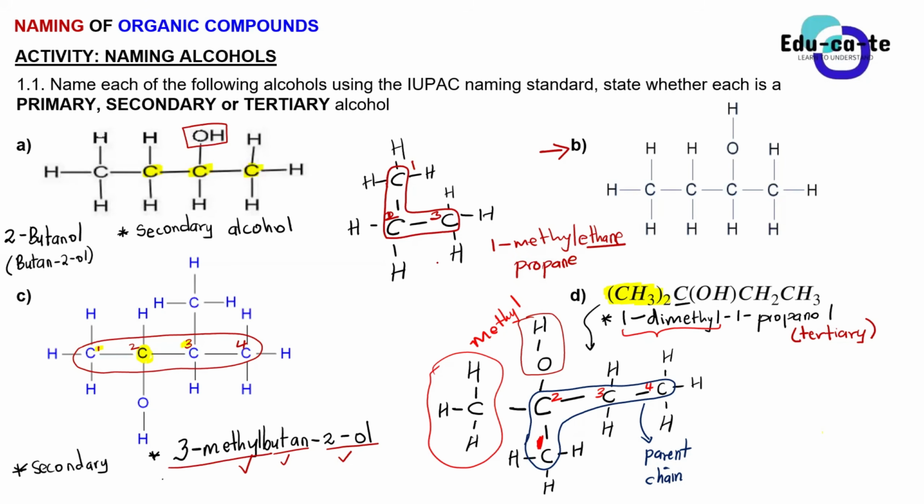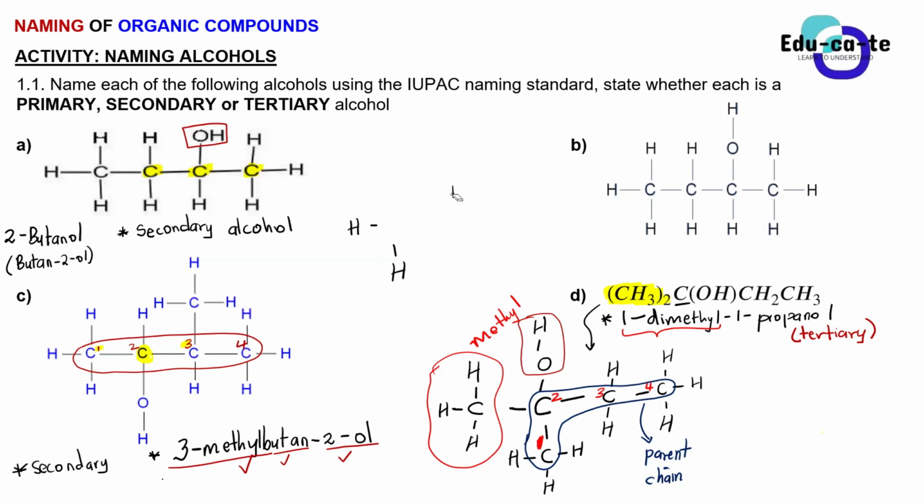So you can never have a branch on carbon 1, because that branch becomes part of the longest chain as well. It can never be a branch found on carbon 1. Do you guys see this? If you want to prove it furthermore, you can try placing methyl groups in whatever combination you can make. Place a methyl group on carbon 1. Don't worry, it's just going to be part of the parent chain as well. So you can never have something like 1-methyl.